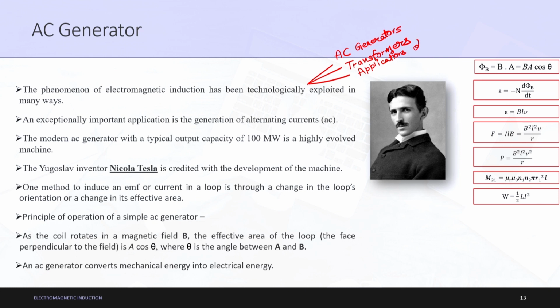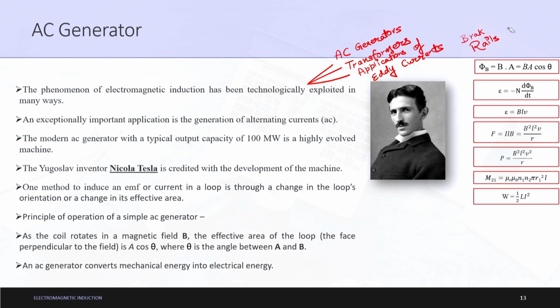Applications of eddy currents were like electrical furnaces, and brake systems in rails, and so on.